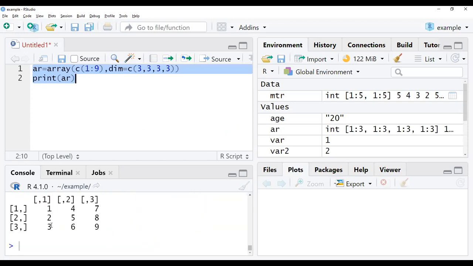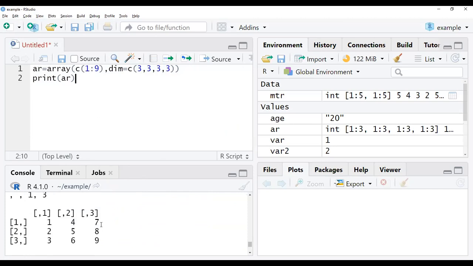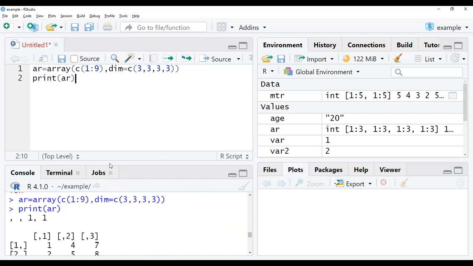So elements 1 to 9 will be seen column wise. We can execute the data. This is the dimension of the data. So 3 elements it is going to give us. So this is how the data will be plotted. You can see the matrix. So I think you are understanding this, right?